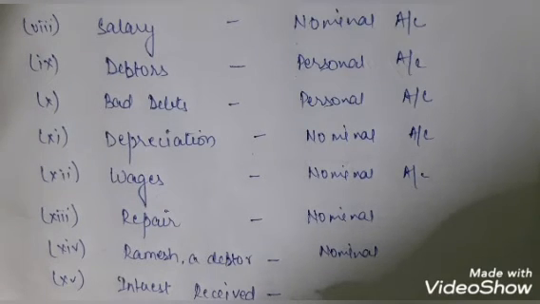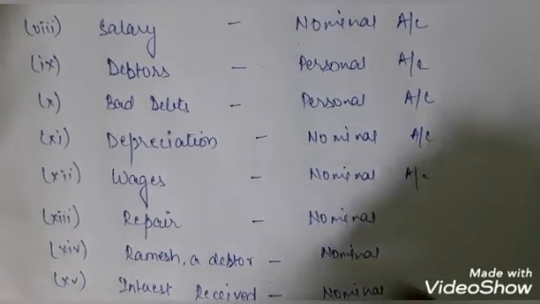Then we have interest received. Interest received is a revenue for us. So all the expenses, all the income and gains are coming under the head of nominal account. So again this also would be a nominal account.